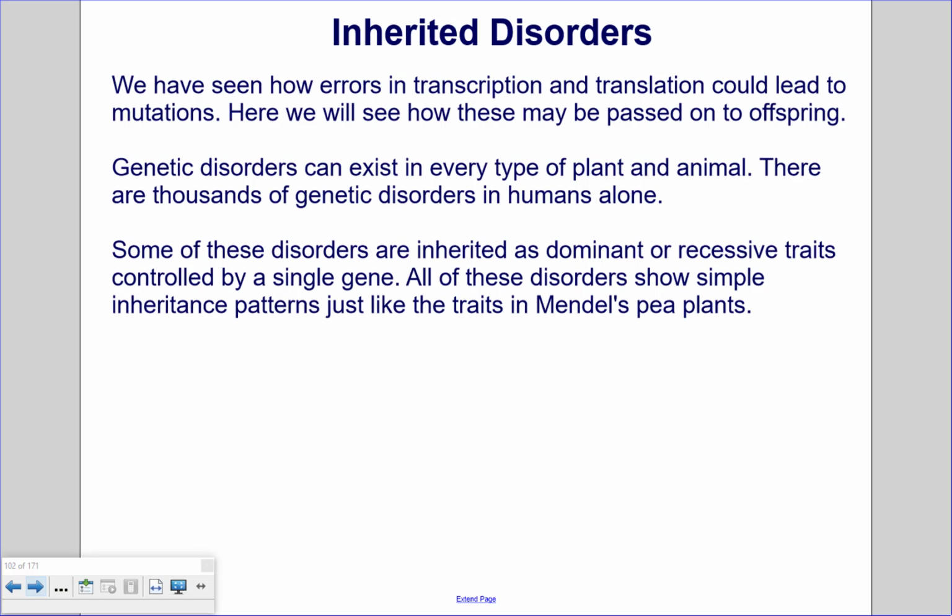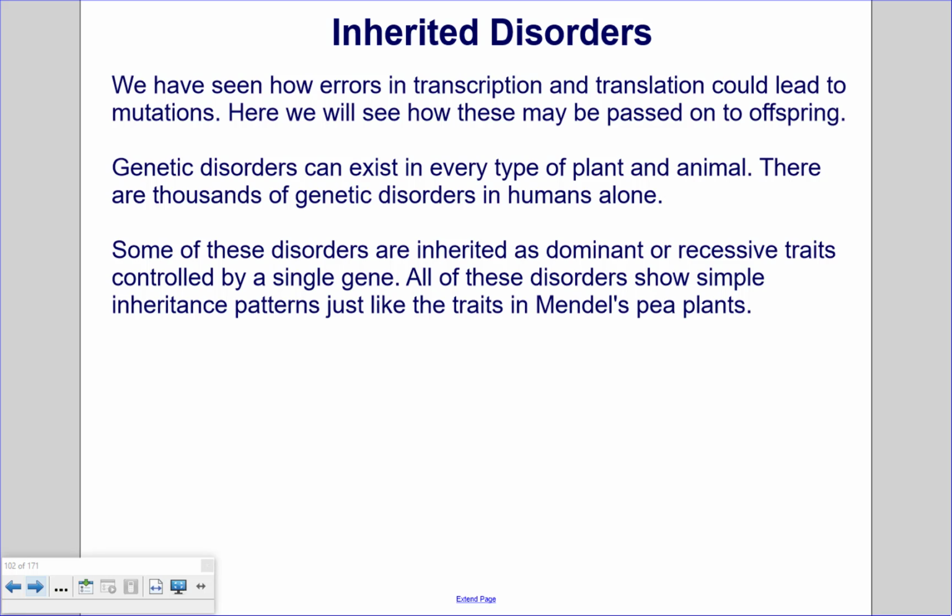Inherited disorders. We have seen how errors in transcription and translation could lead to mutations. Here we will see how these may be passed on to offspring. Genetic disorders exist in every type of plant and animal. There are thousands of genetic disorders in humans alone.